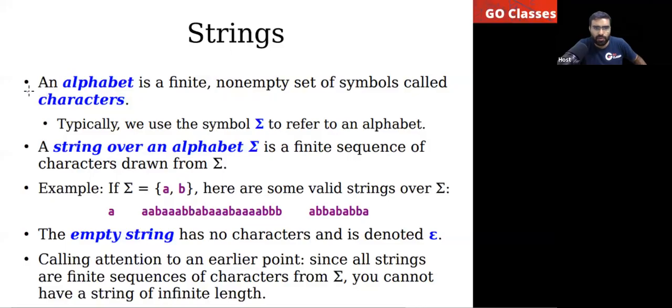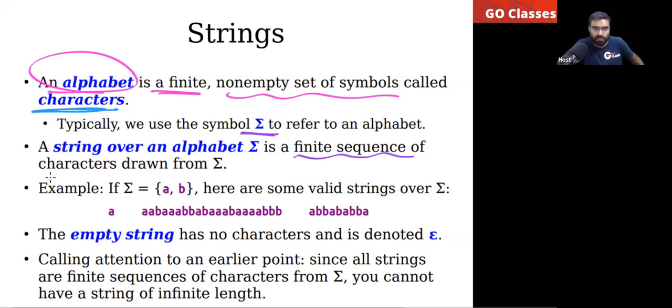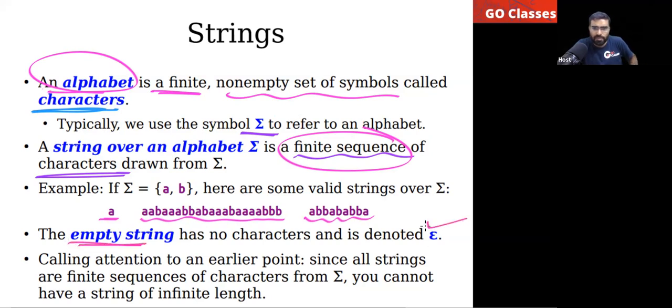So we have seen what an alphabet is. Alphabet is a finite non-empty set of symbols. You can call them characters. We denote it by sigma. Next, what is a string? A string is a finite sequence of characters. For example, this is a string. The length is finite. Empty string has length 0. We denote it by epsilon.